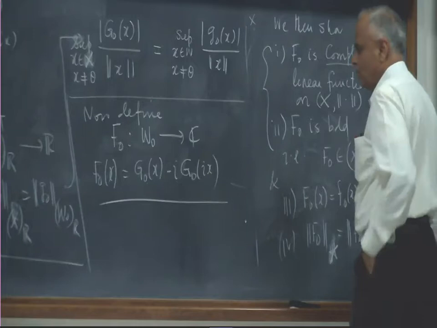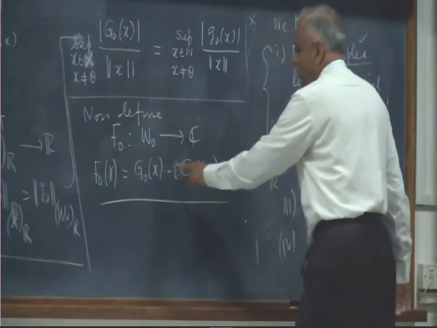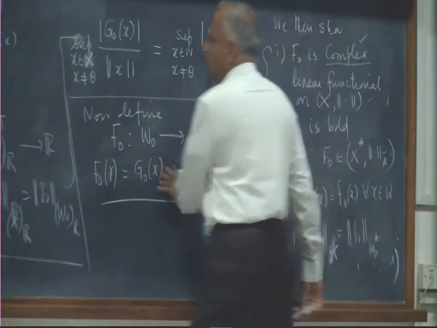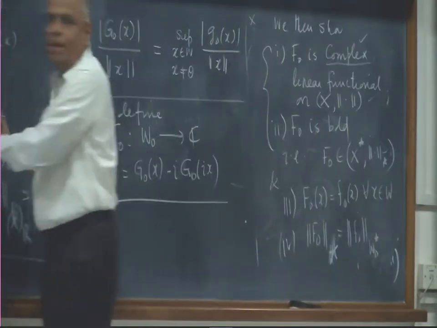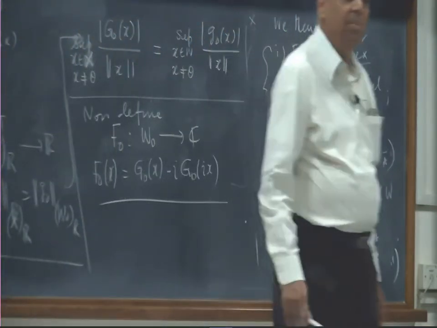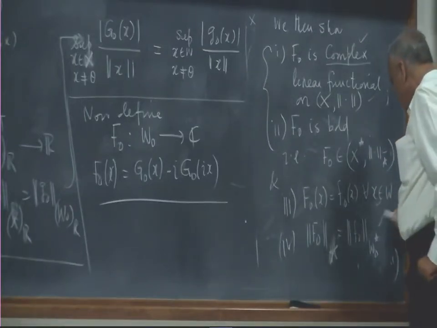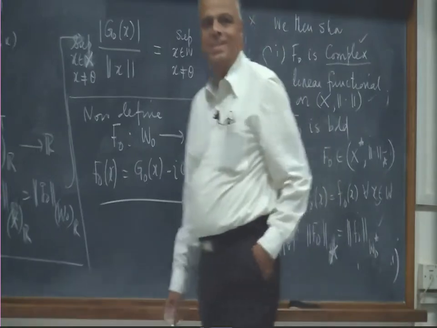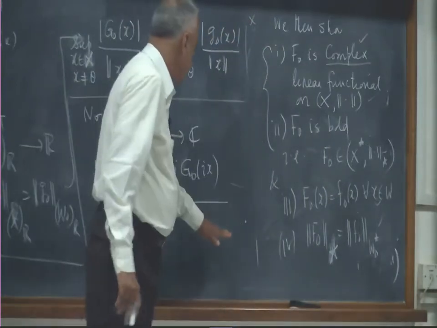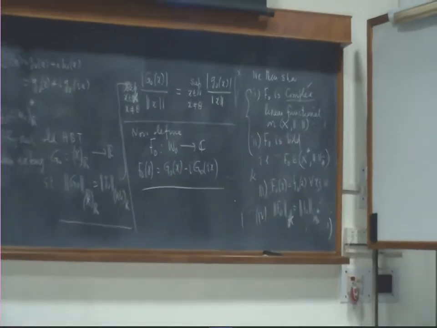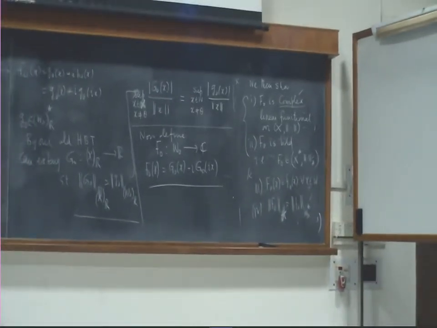Because whenever x belongs to W naught, capital G naught is the same as little g naught, so this will go down to little f naught, and therefore capital F naught is the same as little f naught. So the extension follows from the definition, and the norm part is the only slightly non-trivial part, but that's not difficult. Okay, so let me skip that, I will put the details in the notes.